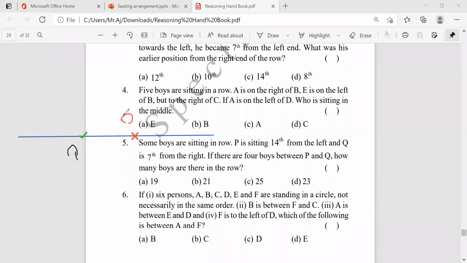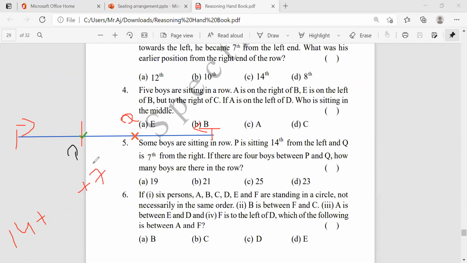Okay, now from the right hand, this is the left hand. So left hand from here to here, up to P, how many members are there? They are saying 14 members. Okay, plus from Q, right hand from the start to here, up to Q, how many members are there? 7 plus 7, the 7th member, that's 7.